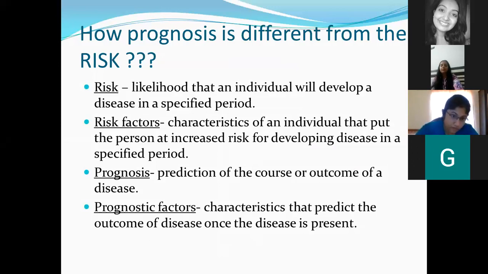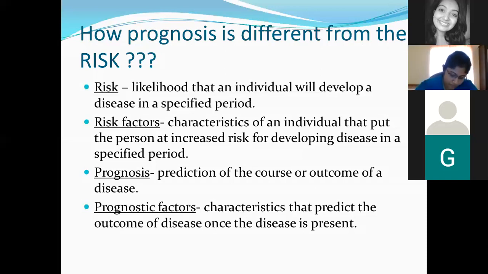For example, when I'm determining the prognosis of the patient's clinical condition, I will see that the patient is diabetic. The risk factor for this disease is diabetes mellitus, and the prognostic factor is again diabetes mellitus. Now, if this patient's glycemic status is brought to normal conditions, his prognosis is going to improve.